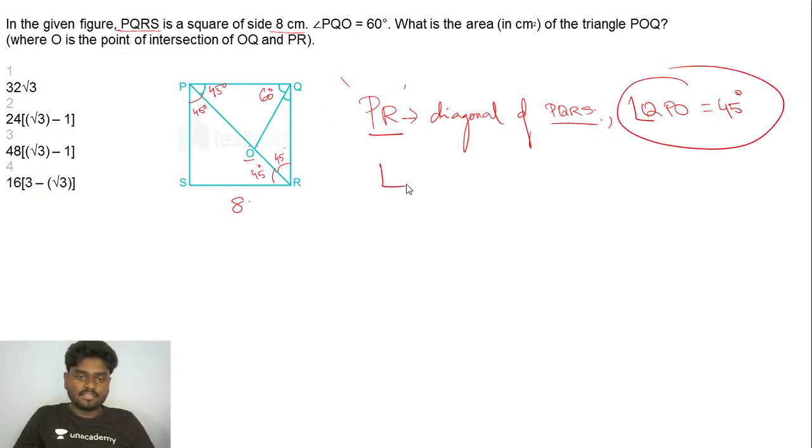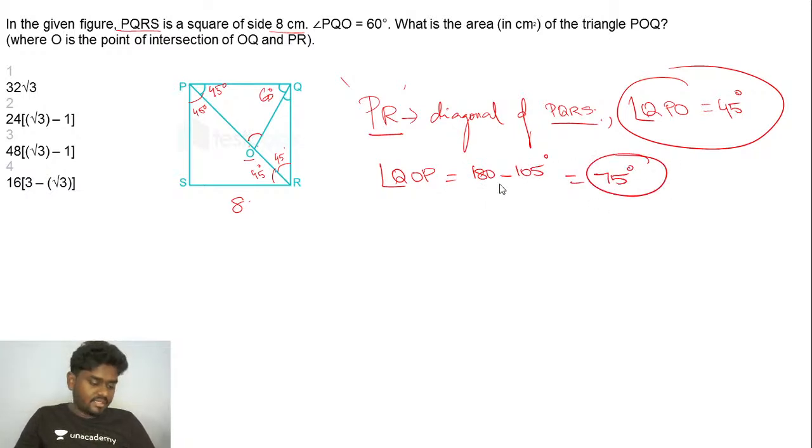So angle QPO is 45 degree, and if QPO is 45 degree, then I can say that angle QOP, this angle, will be what exactly? This is 60, this is 45, so totally I've got 105. I know the fact that in a triangle, the sum of all three angles is 180 degree. So 180 minus 105, I'll be getting exactly 75 degree. Is that clear? So this angle is 75 degree. Cool. But this is not our answer.